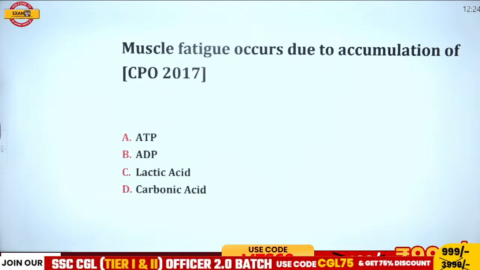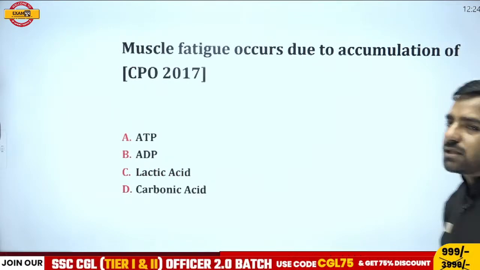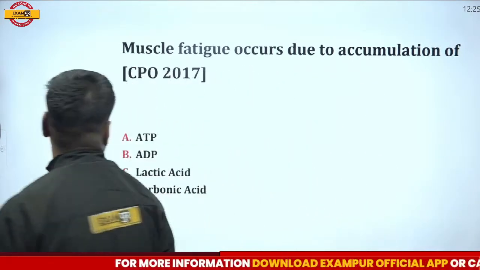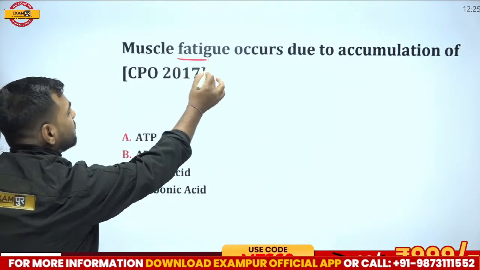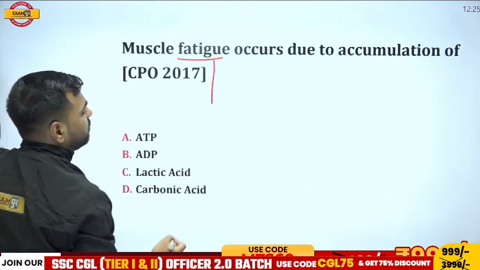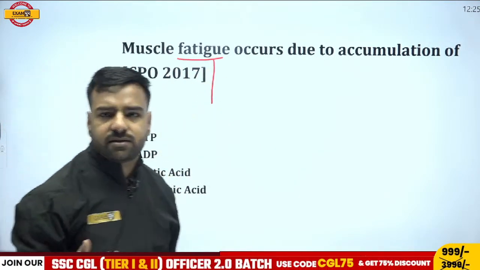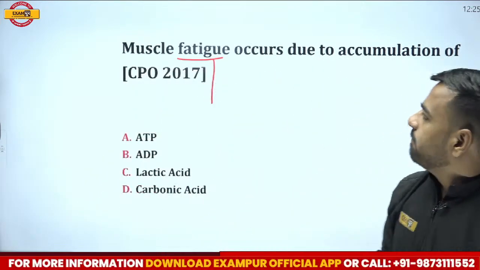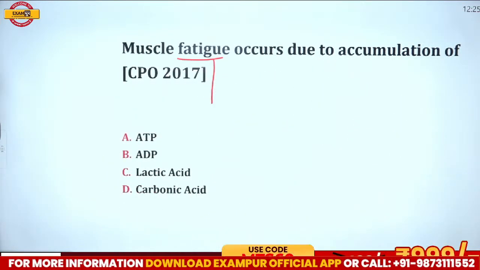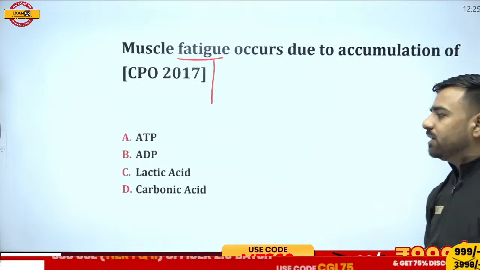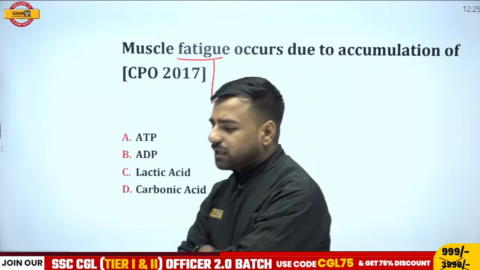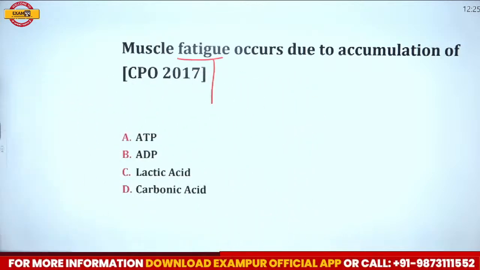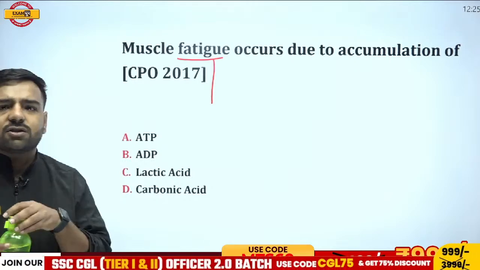Muscle fatigue occurs due to the accumulation of what? Now, this question is from CPO 2017. What do you think? If you're not aware of this word fatigue, let me tell you, it is another term for tiredness. So, muscle fatigue occurs due to the accumulation of what? Is it ATP? Is it ADP? Is it lactic acid? Or is it carbonic acid? What will be the correct answer according to you? Please start answering. All these questions are very, very important.